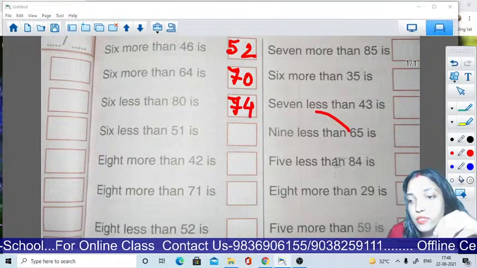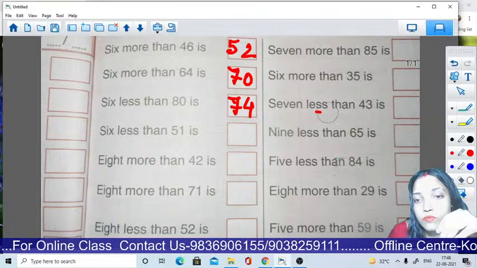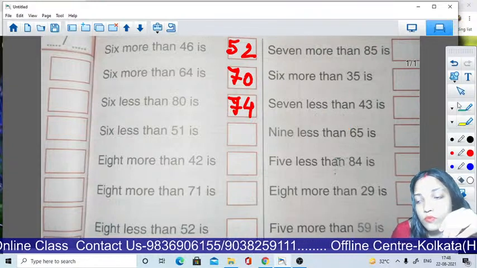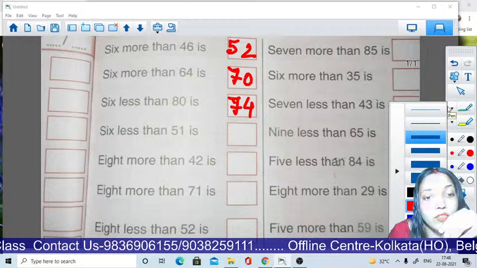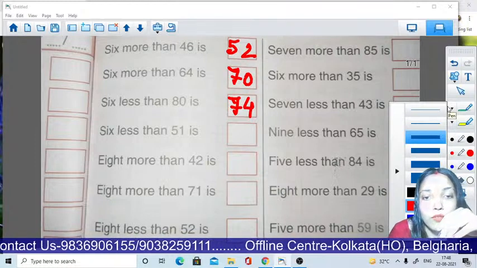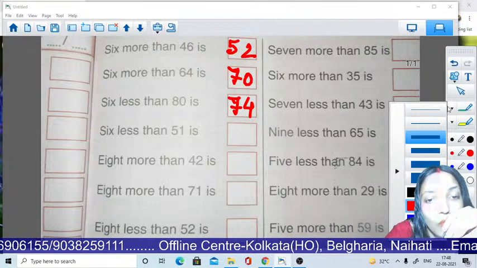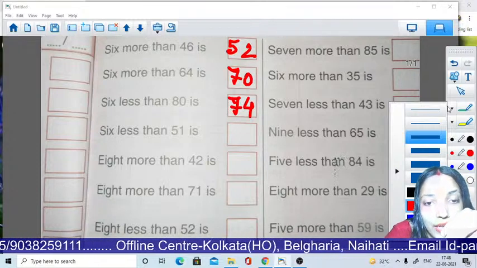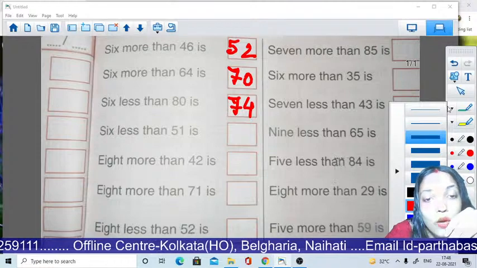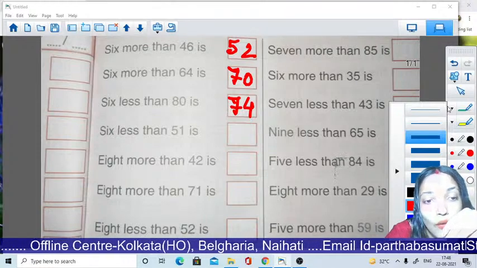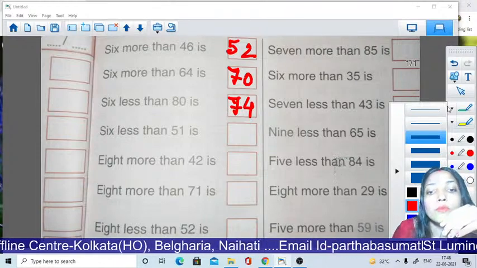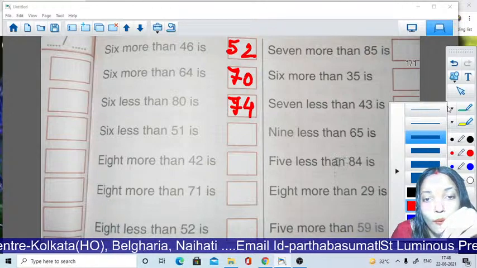Okay students. Now 6 less than 51. What will be the answer? Before 51, 50, 49, 48, 47, 46, 45. So the answer will be 45.